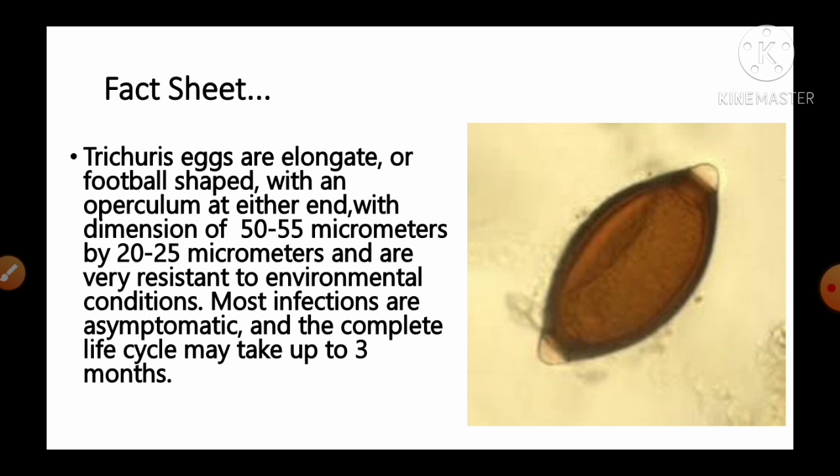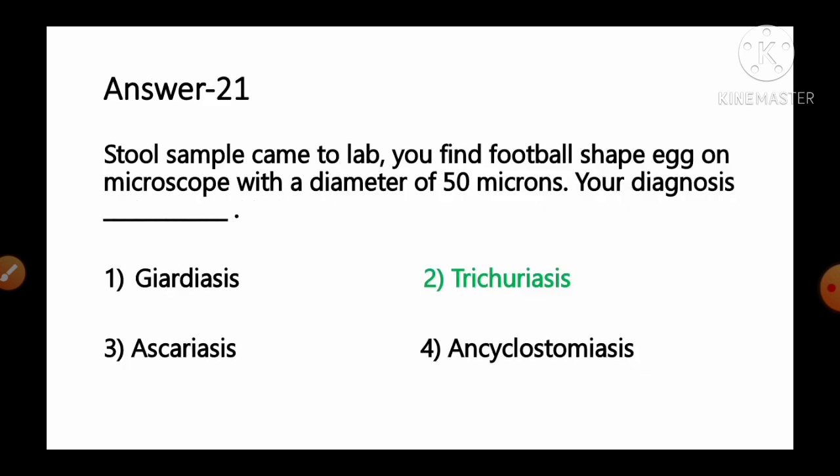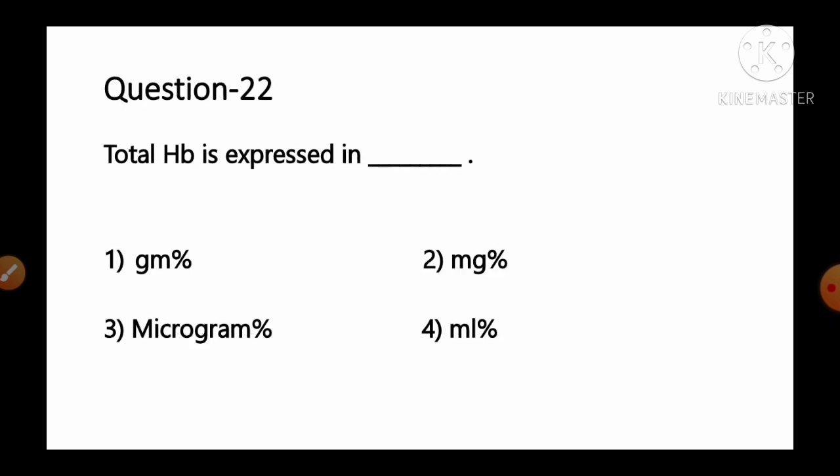Most infections are asymptomatic and complete their life cycle within 3 months. So it is trichuriasis that is football shaped with dimensions of 50 by 20 micrometers. So as per the information, option number 2, trichuriasis, is the correct diagnosis for this condition. Move to the next question, number 22.